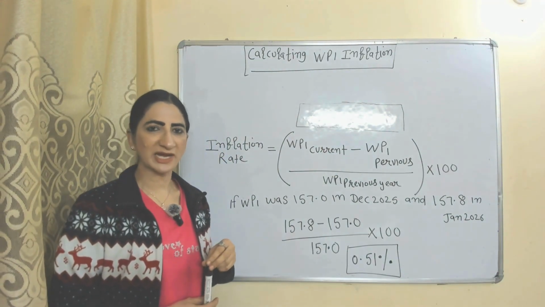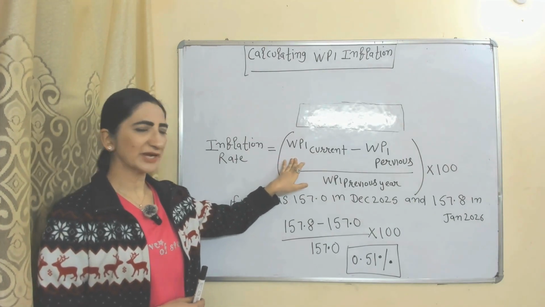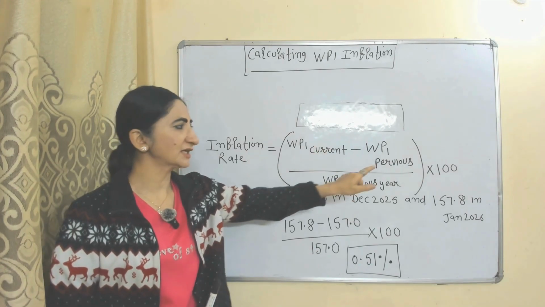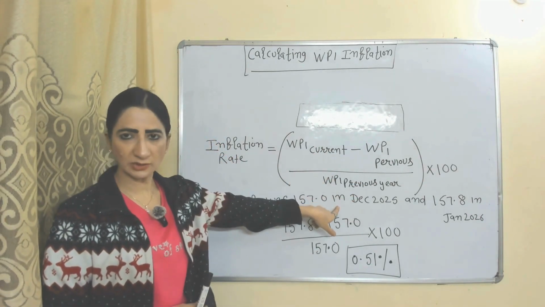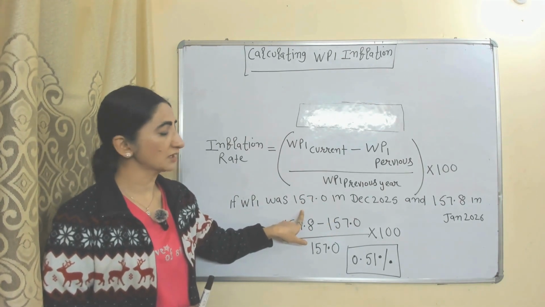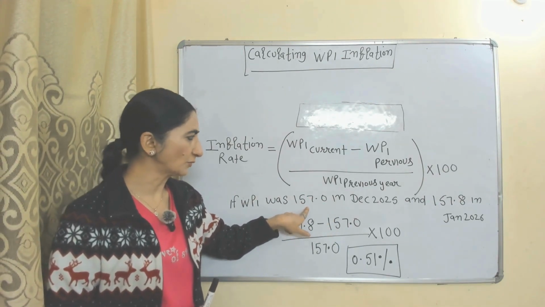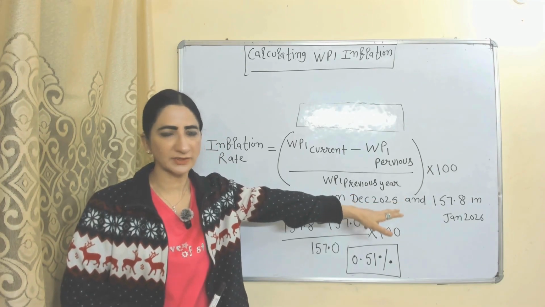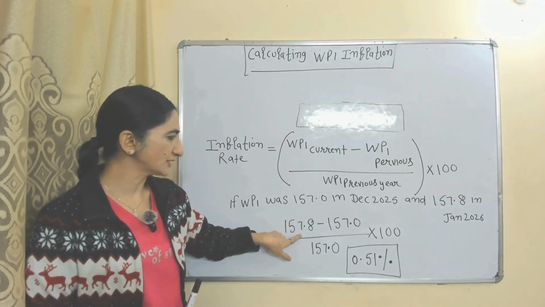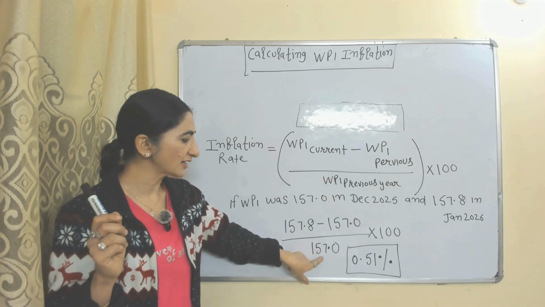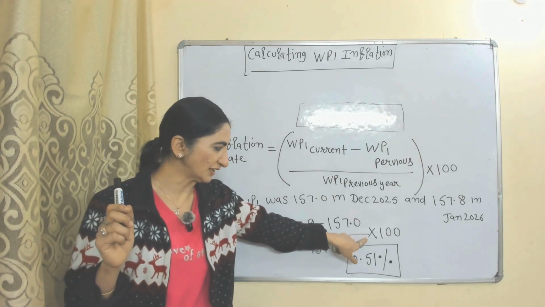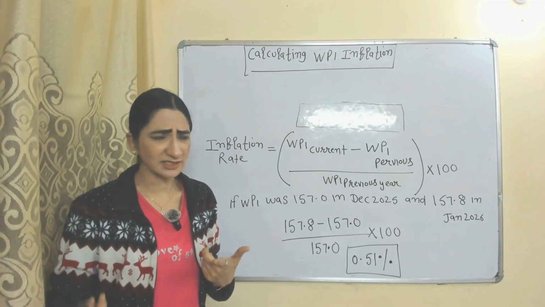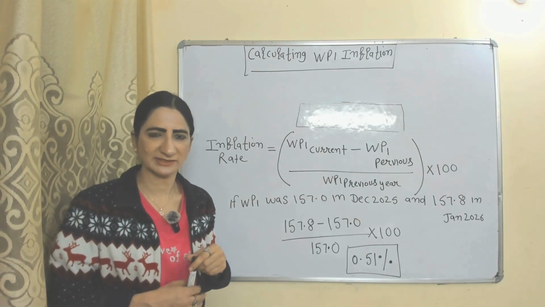How to calculate WPI inflation rate? Formula: WPI current minus WPI in previous year, divided by WPI in previous year, into 100. For example, in December 2025, WPI was 157.0, and in January 2026, it was 157.8. So this one is current, this one is for previous. Divided by the previous into 100, it will become equal to 0.51%. That means inflation rate is approximately 0.51%.